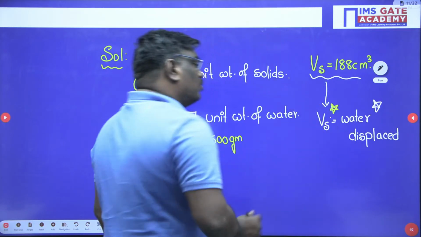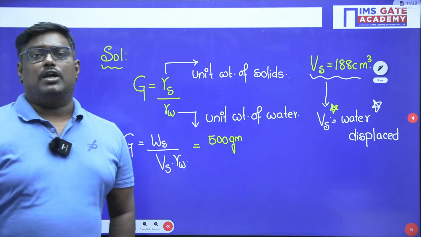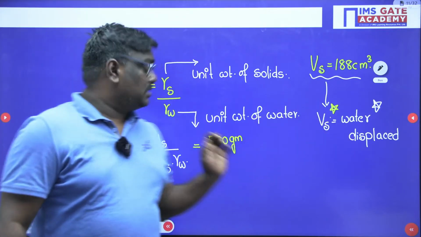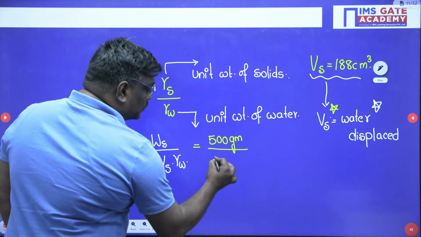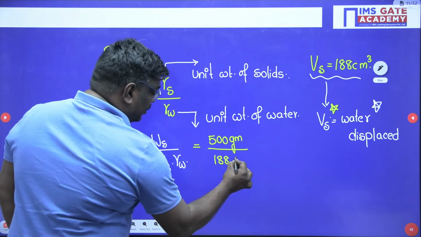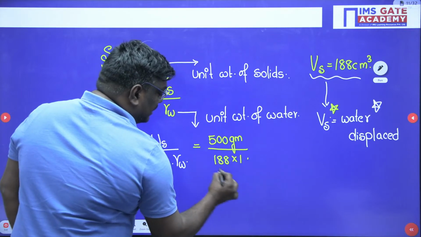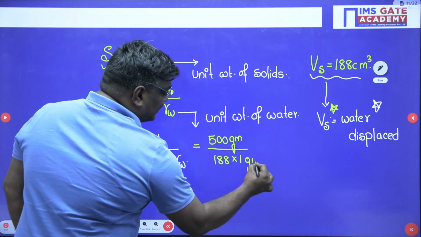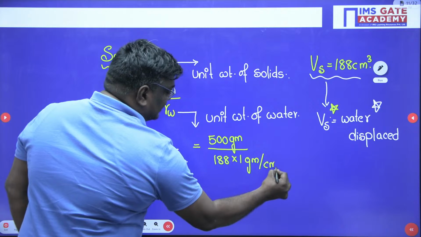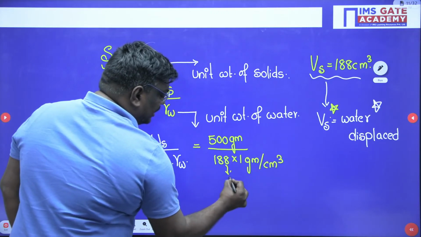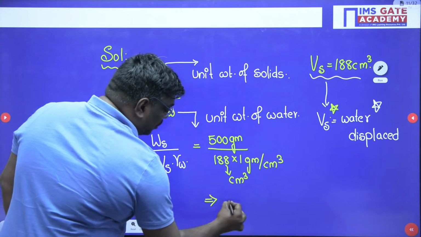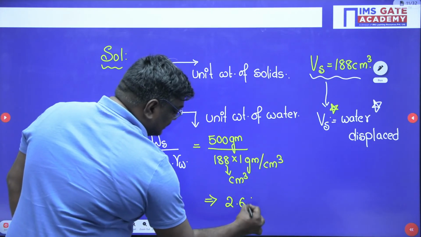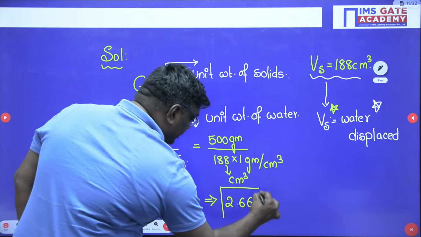How do you find out volume of solids? Volume of solids is nothing but the water displaced. So here if I take 500 gram per volume of solids, which is 188 centimeter cube into 1 gram per centimeter cube, these units are also in centimeter cube. So the final answer here will be equal to 2.66. I hope you are clear with this answer.